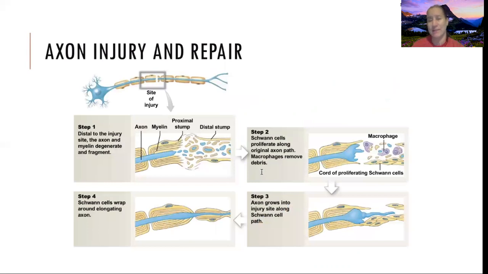What happens if it gets damaged? Can you fix it? Yes, you can sometimes fix it if conditions are right, and the injury meets these qualifications, and there's a possibility that that injury may be repaired. So what are our steps if something happens? So we have a damaged neuron here. Here's our site of injury.